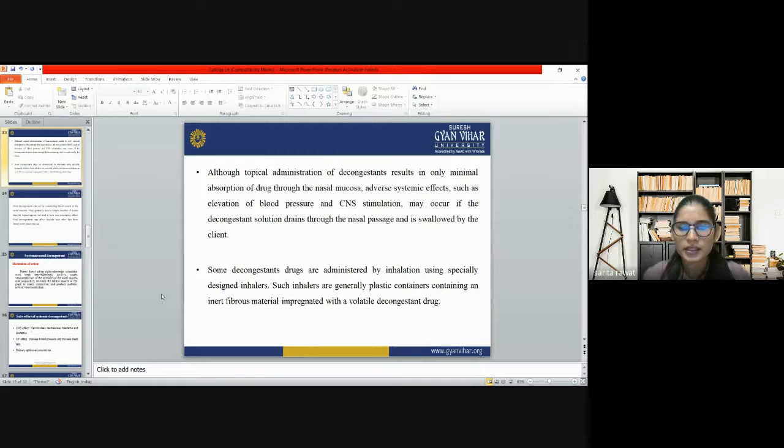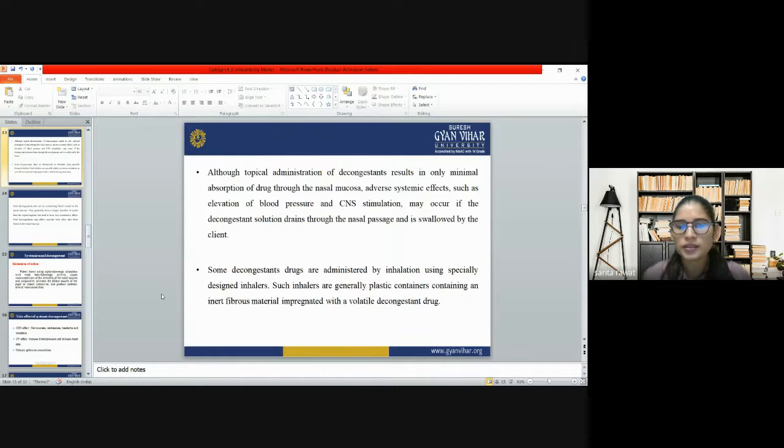Some decongestant drugs are administered by inhalation using specially designed inhalers. Such inhalers are generally plastic containers containing an inert fibrous material impregnated with a volatile decongestant drug.